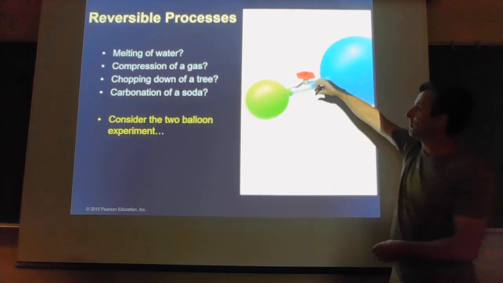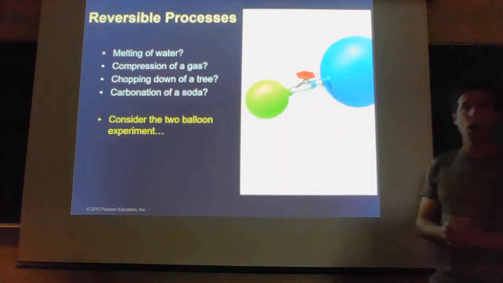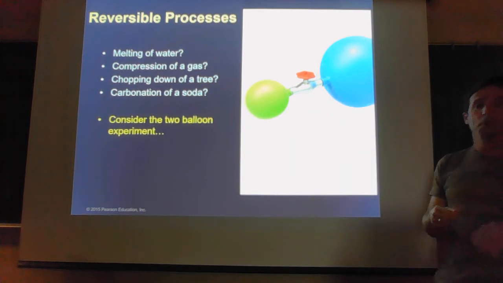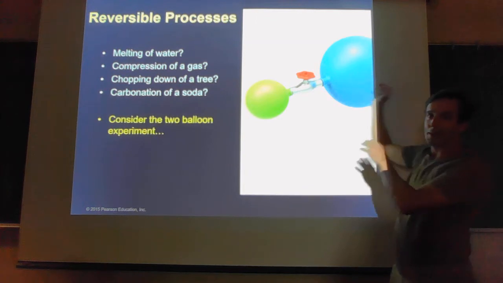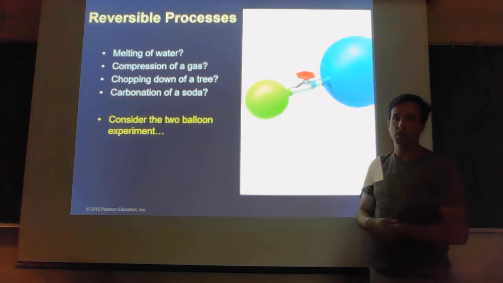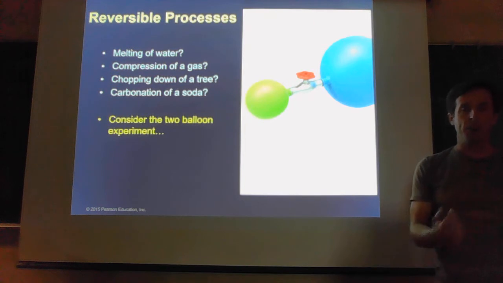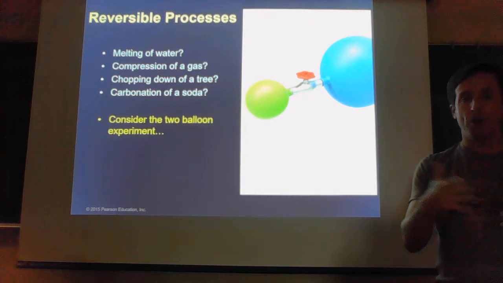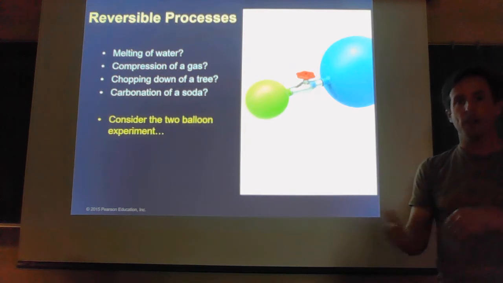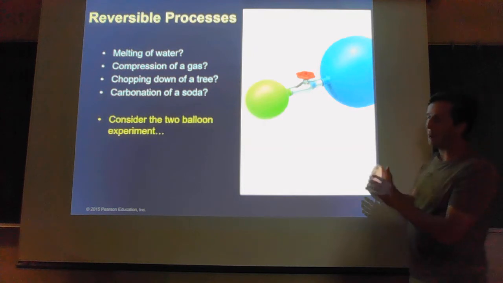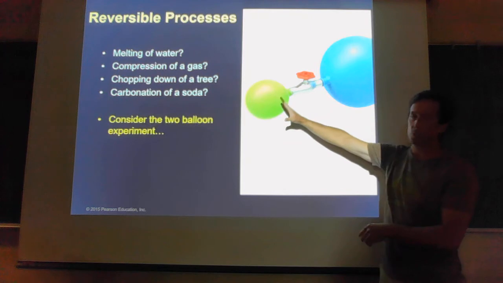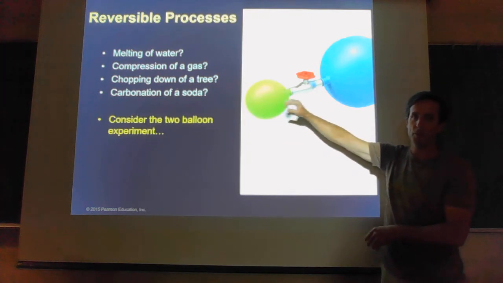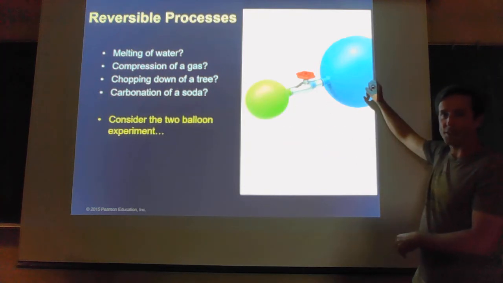If I open the valve and I ask what happens, most students will say the air from the blue balloon will travel through the valve into the yellow balloon. So then we talk about it further and say, okay, well, will all the gas pass through the valve? And the answer is not really. Students say it'll end up where half the gas goes through and fills out the yellow balloon. The blue balloon cuts down to half the size.